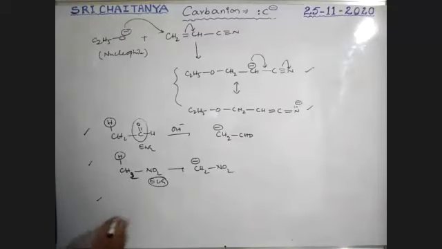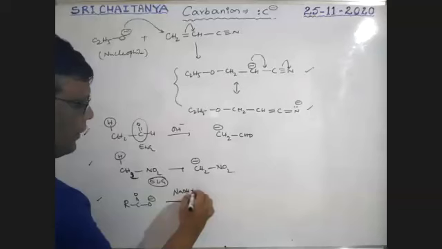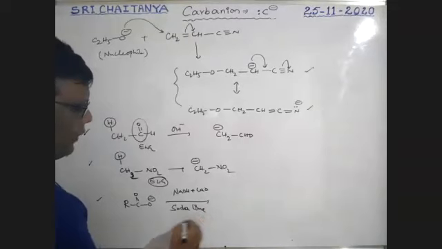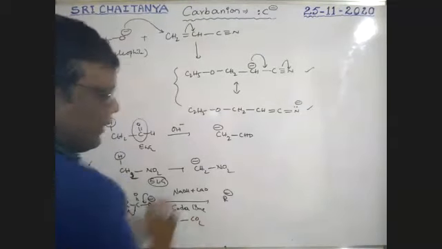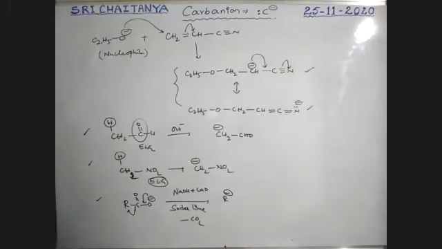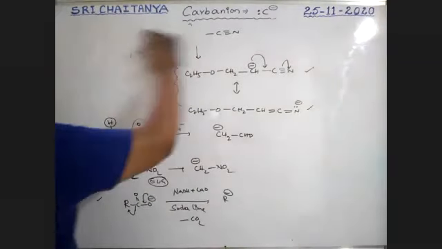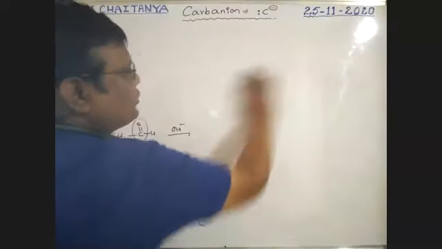Next, RCOO minus ion. When it reacts with NaOH plus CaO, which is called soda lime, that absorbs CO2 gas. CO2 gas is absorbed here. That gives R minus ion. Okay. Next, a few reactions. In all these cases, the carbanion is the product. This is the way to generate carbanions, boys.